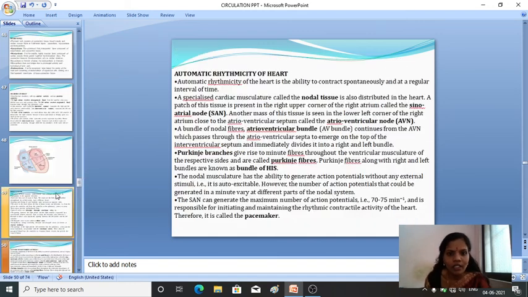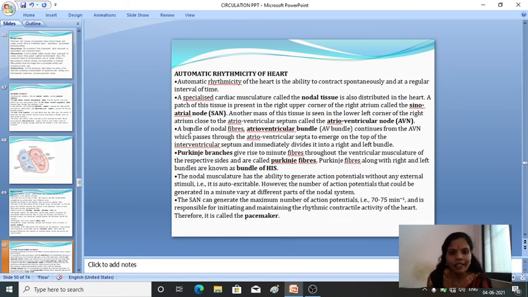Okay, fine. It is present at the right corner, patches which are present at the right upper corner of the right auricle, which is known as the sinoatrial node, and another mass of tissue which is seen in the lower left corner, close to the right atrioventricular septum, is called the atrioventricular node. AVN and SAN, sinoatrial node and atrioventricular node. SAN, the sinoatrial node, is present in the right upper corner of the right auricle. AVN is present in the left corner of the left auricle.